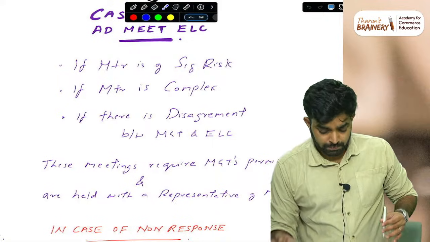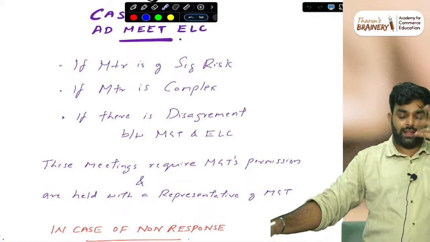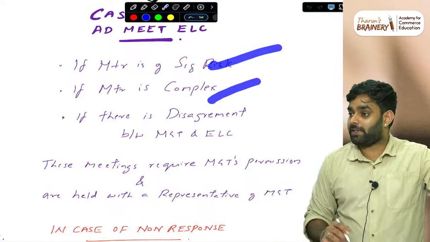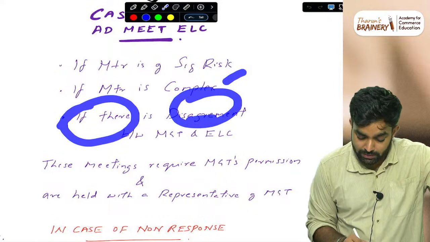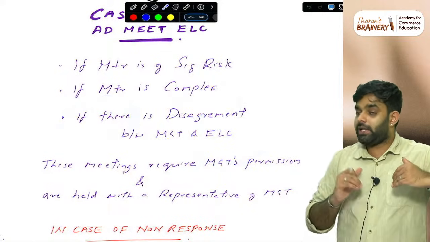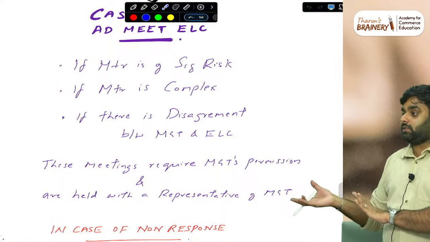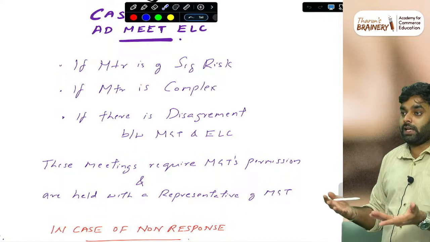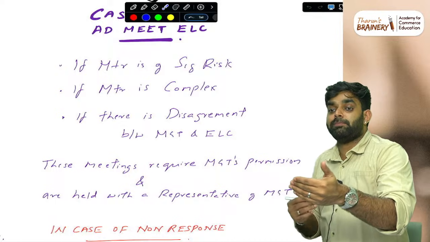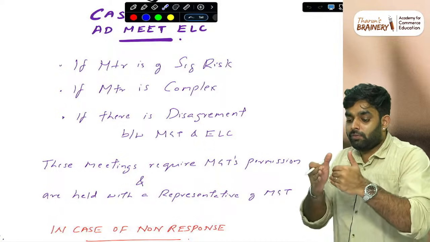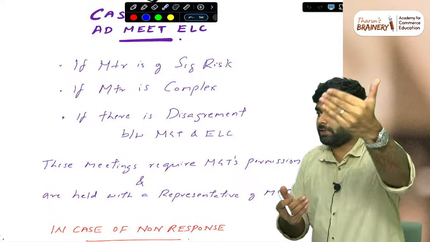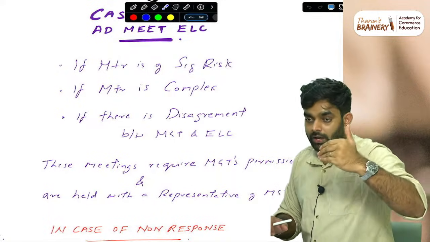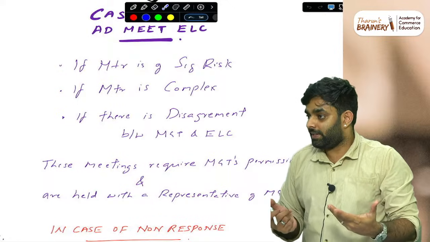Imagine a company with a significant risk. The matter is a complex matter. If there is a disagreement between the management and the legal counsel, management is saying we will win the case, legal counsel is saying you will lose the case, and the going concern is based on this. If the company wins this case, going concern is there. If the company loses the case, 1,000 crore compensation, the going concern is gone. Now the auditor is in doubt, correct.